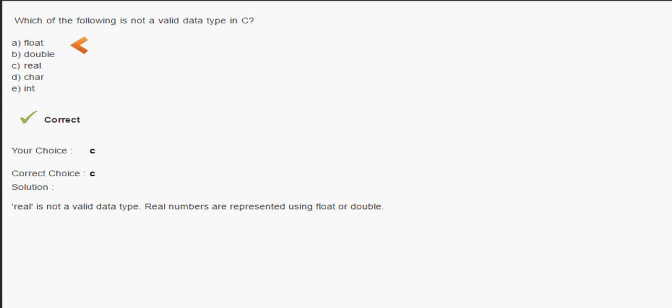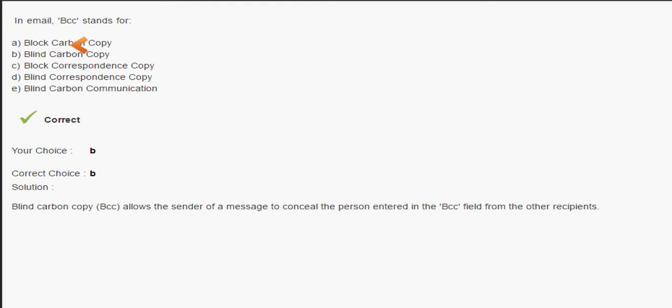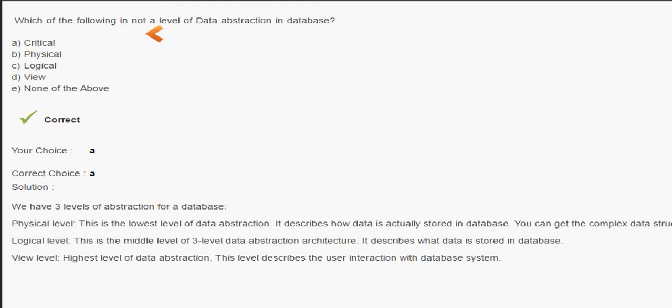We have integer, float and double data types, but real is not a data type. Character and integer are the other options. Next question: in email, BCC stands for blind carbon copy. We know this term.